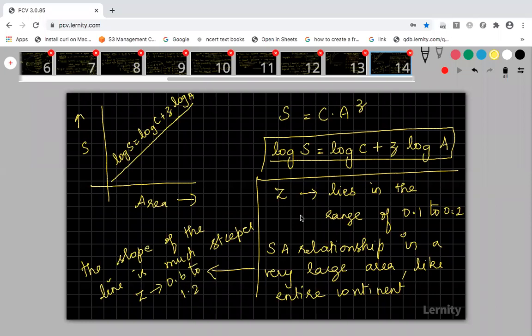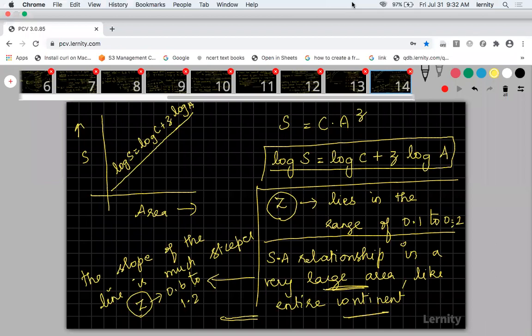When you are comparing a normal area or small geographical area, the value of Z lies in the range of 0.1 to 0.2. When you are analyzing the species area relationship in a very large area, for example, an entire continent, the value of Z will increase and range between 0.6 to 1.2. That's all. So the species area relationship is also over.